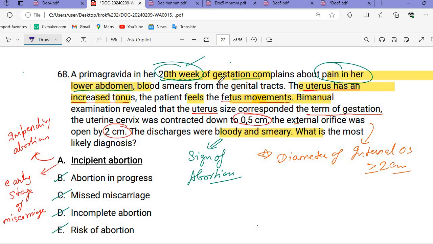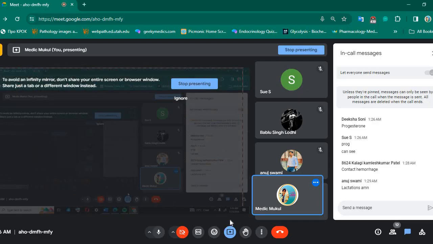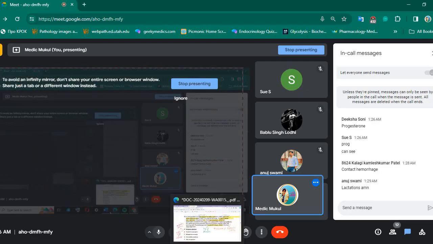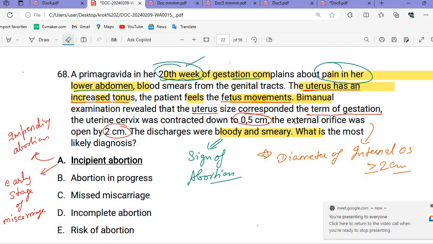I hope this is clear and done. ठीक है. Now you understand. Nobody answered about these questions. I think only one student, Bablu, answered this correct, and all others answered about the other options. And in this question, there is no option of inevitable abortion. So I put that option deliberately. ठीक है, that's why. Okay, is this clear?